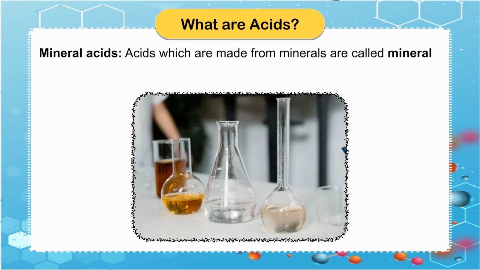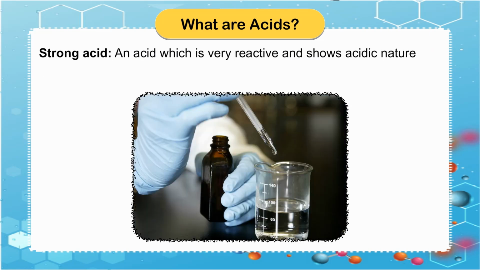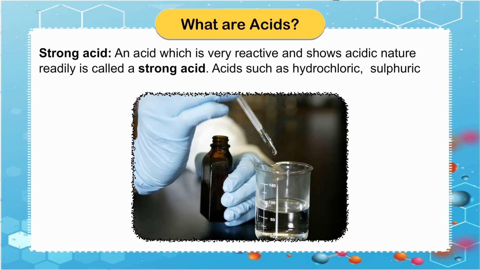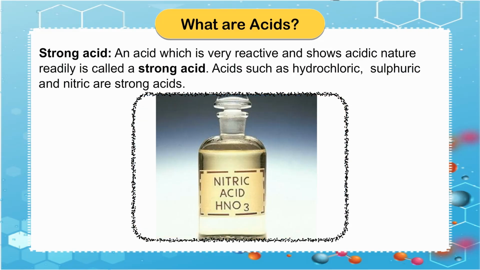Mineral acids. Acids which are made from minerals are called mineral acids. Hydrochloric acid, sulfuric acid and nitric acid are called mineral acids. Strong acid. An acid which is very reactive and shows acidic nature readily is called a strong acid. Acids such as hydrochloric, sulfuric and nitric are strong acids.